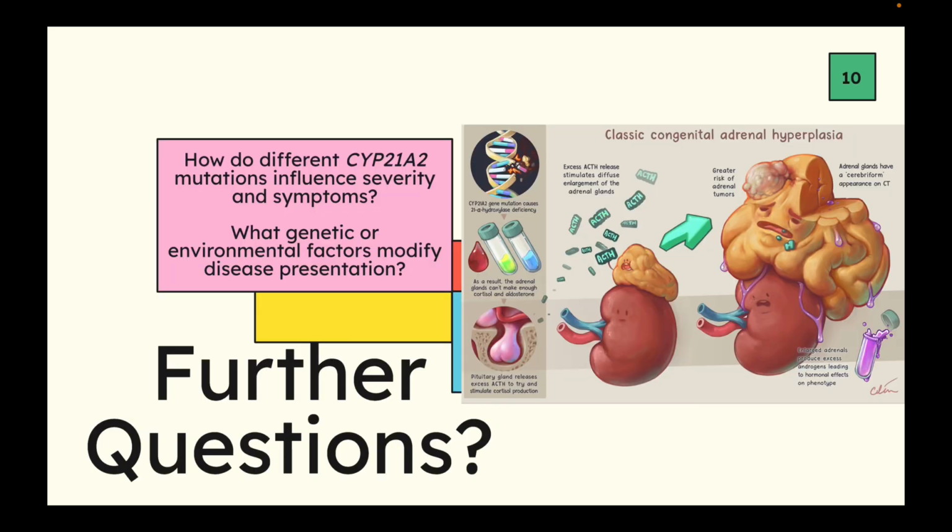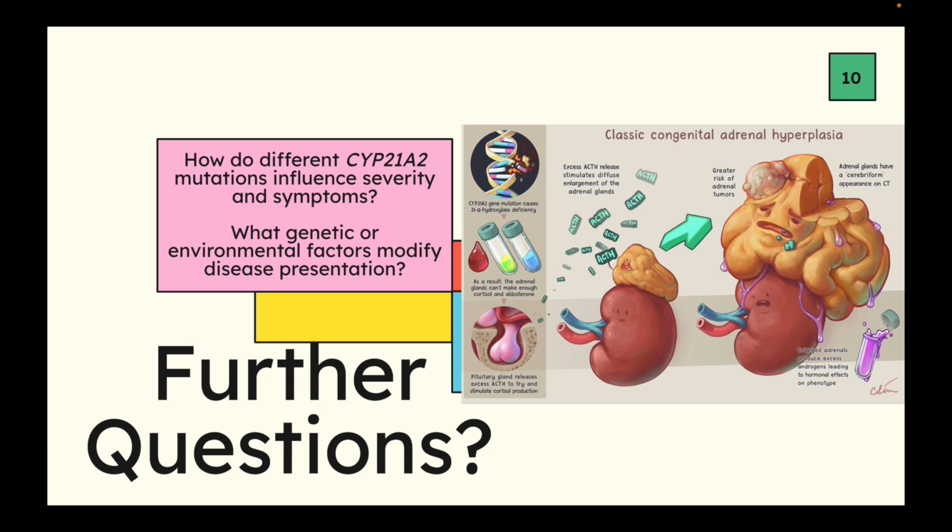Some further questions that I have are, how do different types of CYP21A2 mutations influence severity and symptoms? Is there one type of mutation that causes a more severe form of CAH? Like a frame shift mutation might cause a salt wasting symptom, whereas only a deletion may cause the milder or less classic form of CAH. So if we could do experiments and be able to see if a specific mutation is responsible for a specific form and the activity of the enzyme and also the symptoms present.